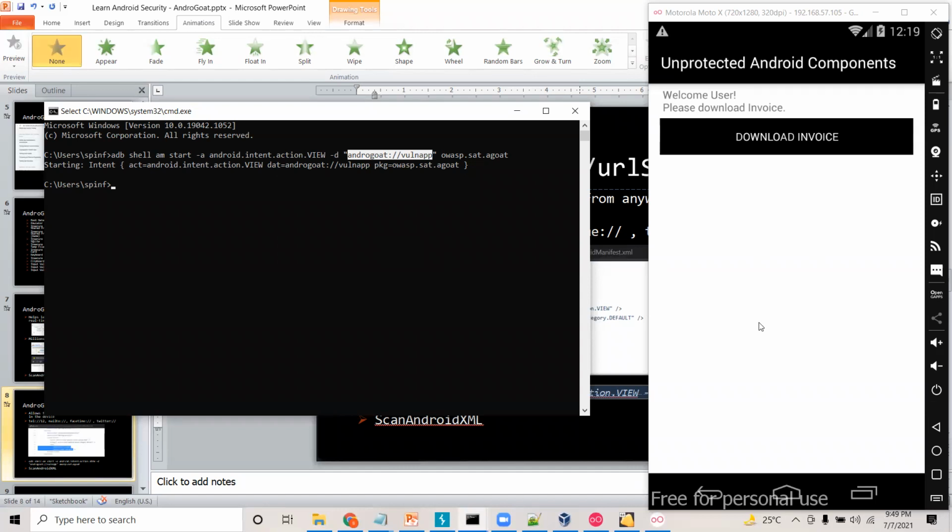This is also one of the important vulnerabilities that I have seen in Android applications recently. It may be possible to bypass the authentication. It may be possible to access unauthorized data. It may be possible to access hidden functionalities by launching these custom URL schemas.